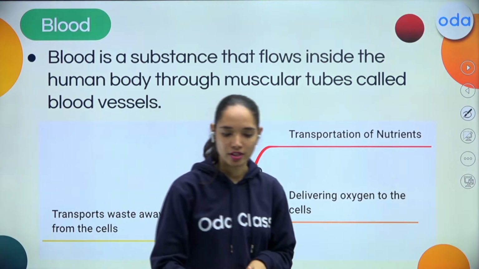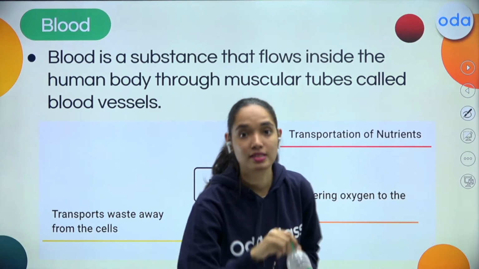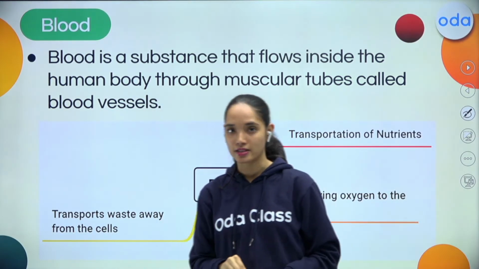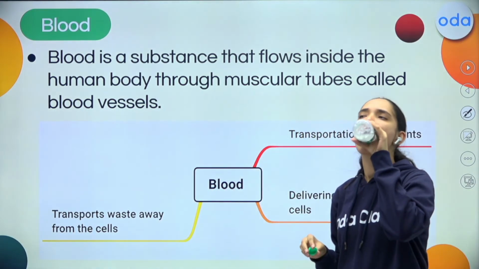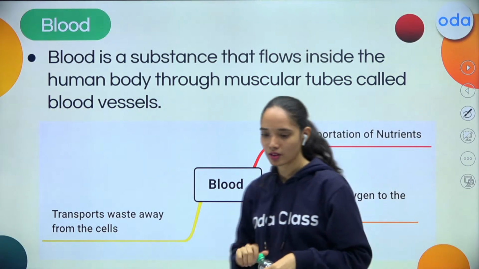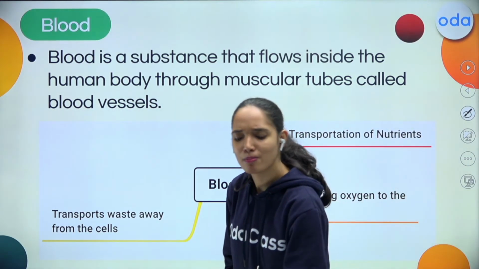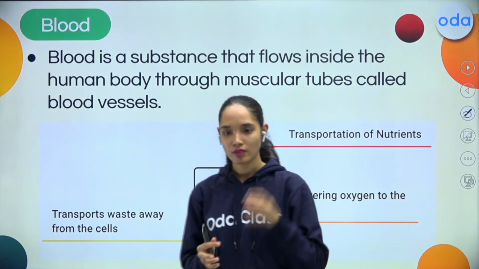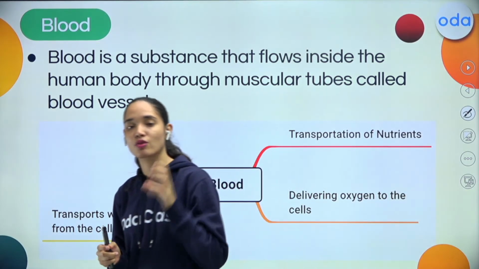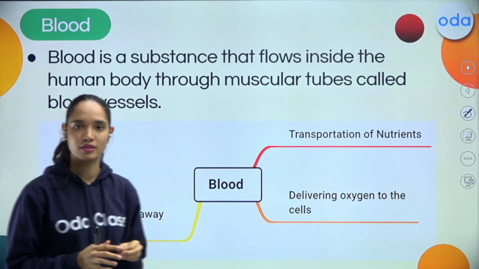So now, my dear students, we learned about blood vessels. We also learned about the heart, isn't it? Now we'll be learning about blood. Blood is an important component of the circulatory system, because it is that component which is going to circulate all those things, right?